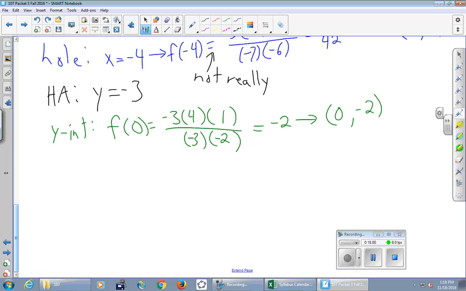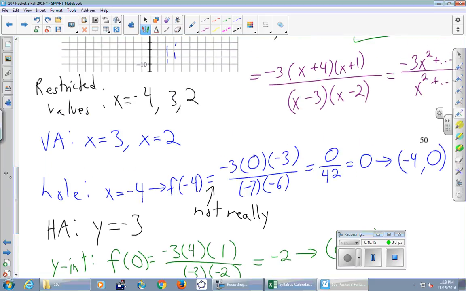Okay, next up, x-intercepts. X-intercepts happen when what is equal to what? Y is equal to 0. So what we're after is making the entire fraction. I'll scroll up for a second. What I really want is this whole thing right here equal to 0. Y is supposed to equal 0. I've got a fraction equaling 0.